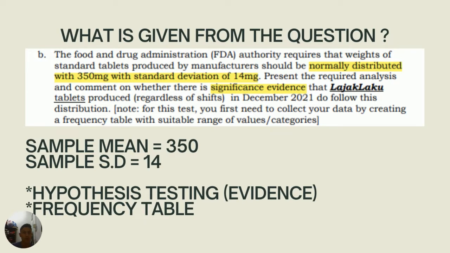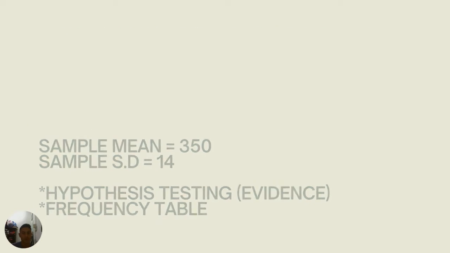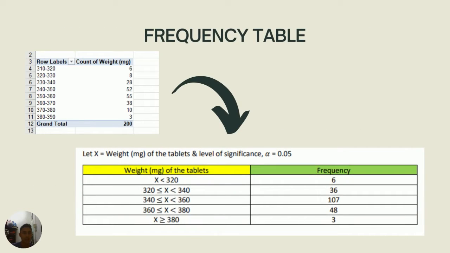And the question asks us for significance evidence. So we need to carry out hypothesis testing to give the evidence to support our hypothesis later. Now we do the frequency table from Microsoft Excel and transfer it to our table here with suitable range. As we can see, we use 20 range size for this question.